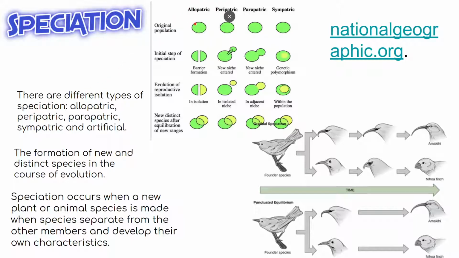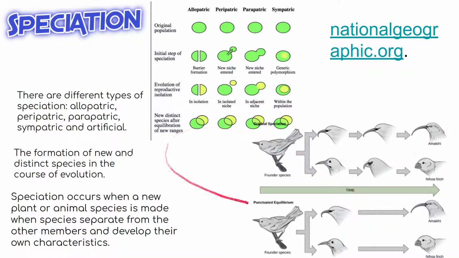The allopatric, this one, a barrier is formed, and since they're isolated, they form new species. This one, a small group leaves, forms their own niche, then new species. This one, they're still connected, but they're kind of far away from each other. So then maybe they form a new niche, maybe they don't, and new species. This one is very weird because they're basically just in the middle of the population, but they don't mate with the other guys. Kind of weird.